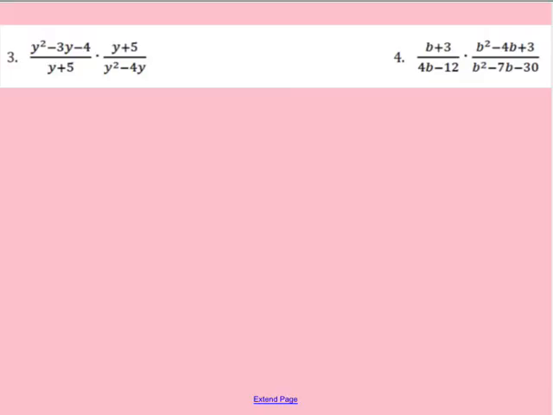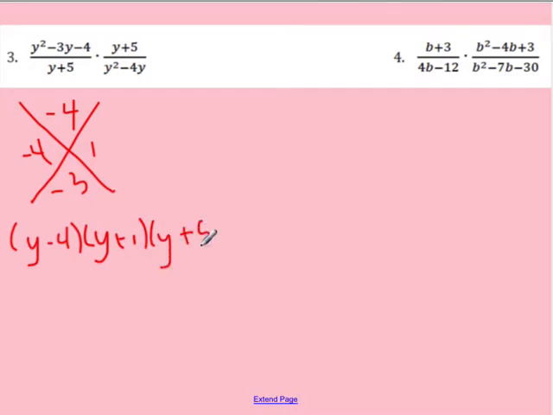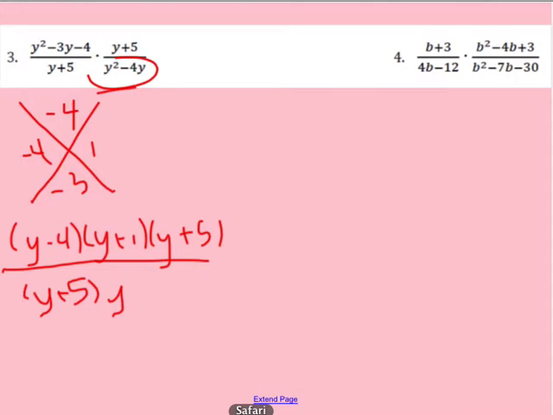Okay, so let's take a look at number 3. To start off with, we need to factor using the y. So we're multiplying to negative 4 and adding to negative 3. So that's going to be negative 4 and positive 1 up top. So I have y minus 4 times y plus 1, and we also have y plus 5 up top. Then on the bottom, we have y plus 5. And then here we're taking out a y, because we notice we have y squared minus 4y. So from each of those, I can take out a y.